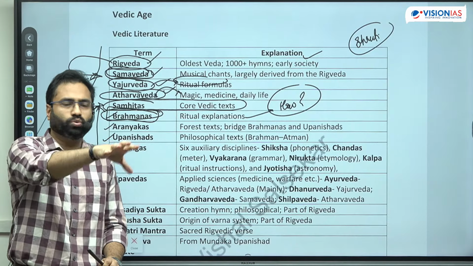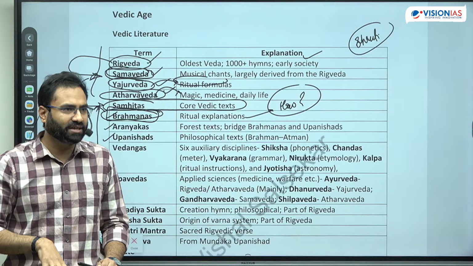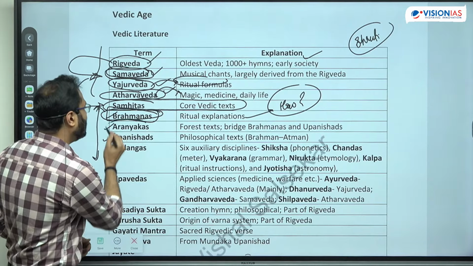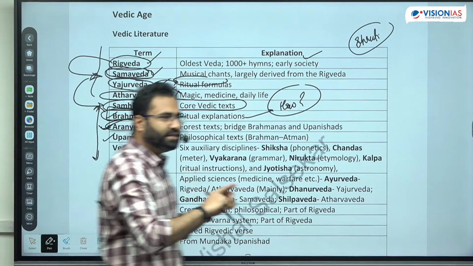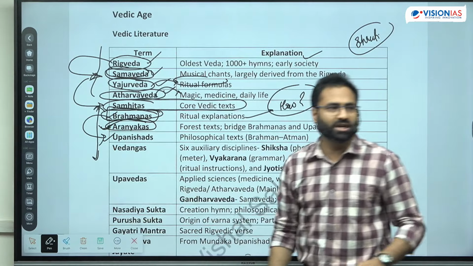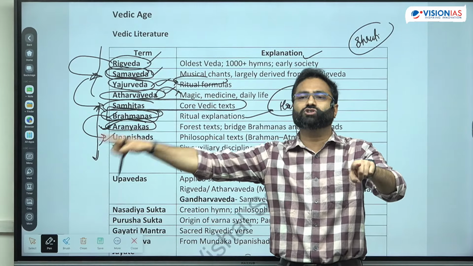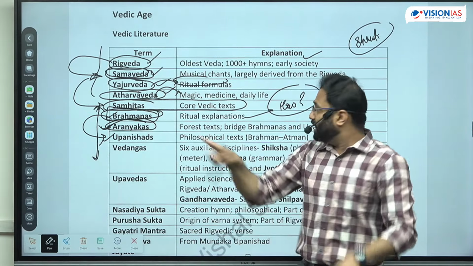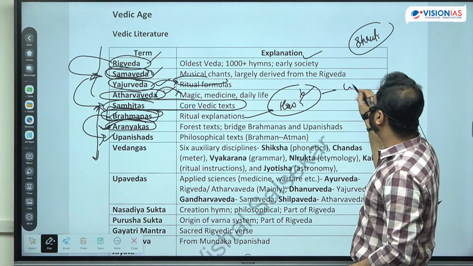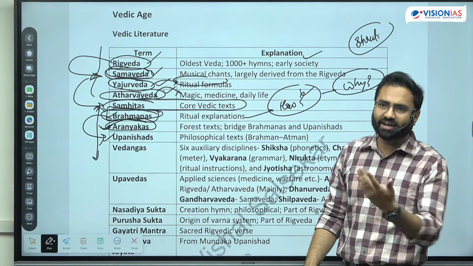Now those who are residing in the forest region, where will they get all these things from? So that gives an idea regarding the Aranyaks. Aranyaks are providing a bridge between the Brahmins and the Upanishads. Means now from the ritual performance, you are moving towards the philosophical aspect. You are moving towards why that has to be performed, and if there is any alternative.